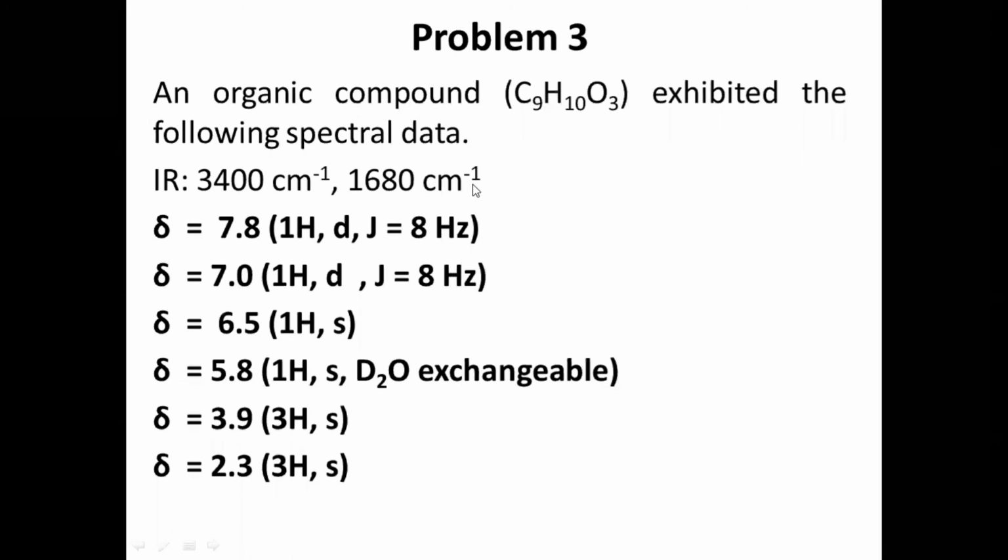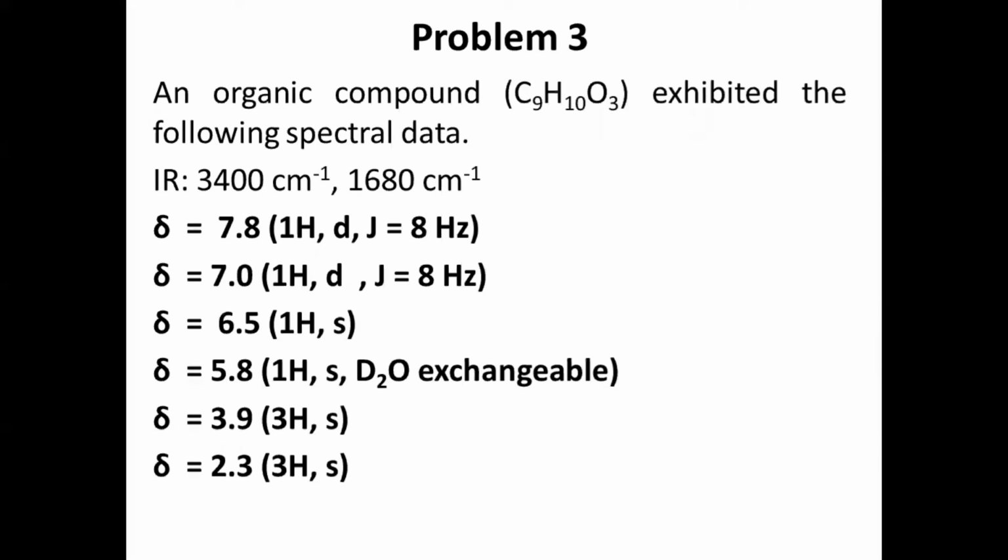Problem number 3, an organic compound with molecular formula C9H10O3 exhibited the following spectral data from IR spectroscopy: 3400 centimeter inverse, 1680 centimeter inverse. By seeing these two peak values, the presence of OH and the presence of a carbonyl compound can be predicted.